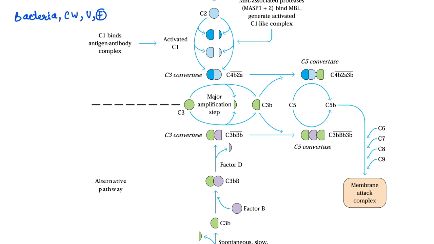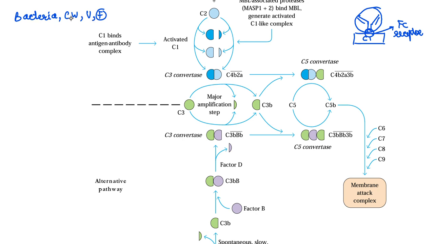Suppose, in the rarest of conditions, they have not bound to IgM or IgG. In that condition, C1 will not be activated. Please remember that if this is your C1 protein and this is your antibody, then on the C1 protein we have the Fc receptor. This Fc receptor is the one which is holding this antibody, so you have to remember this.